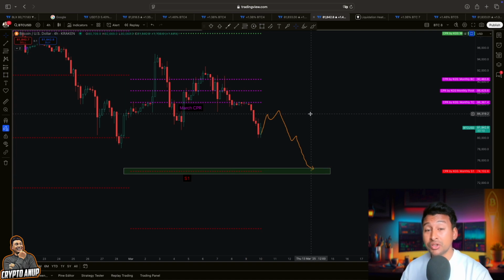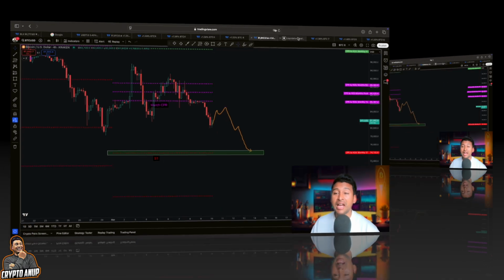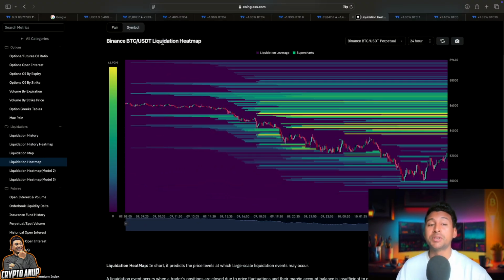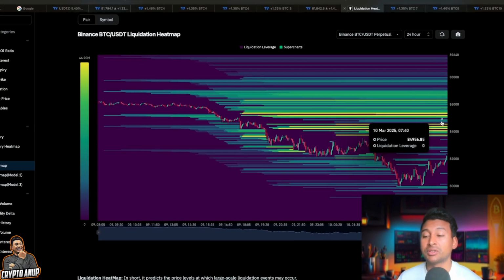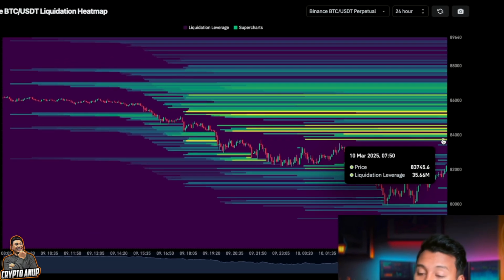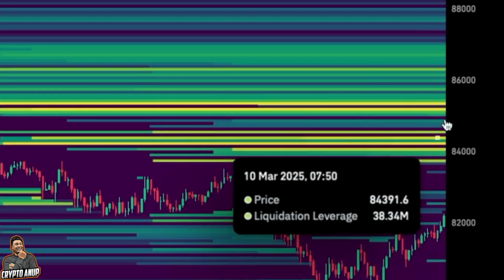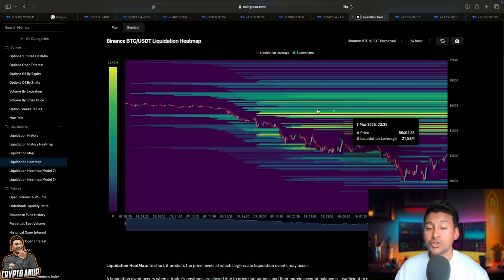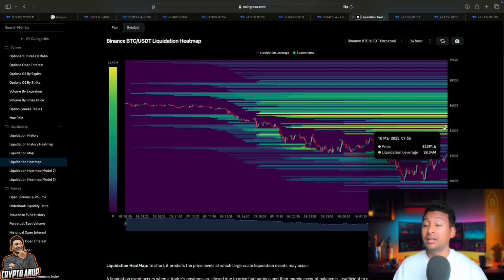But in the medium short term, after this kind of free fall, there could be a relief rally, because even with this Binance Bitcoin USDT liquidation heat map, you can see we have huge liquidity clusters lying in between 83,800 to 85,500. So these liquidity clusters tend to act as a magnet. That's why we are seeing some sort of a relief rally in price action. So if this continues, then you can see we might come across 85, even up to 86,000.